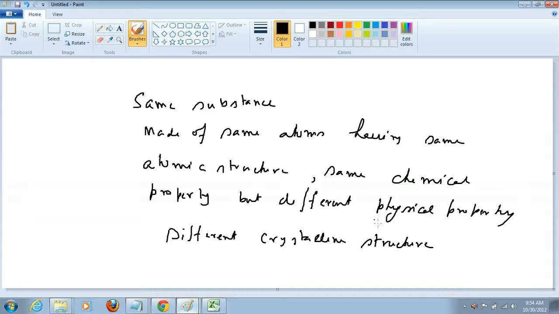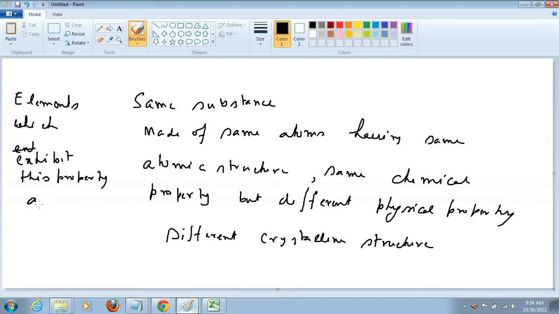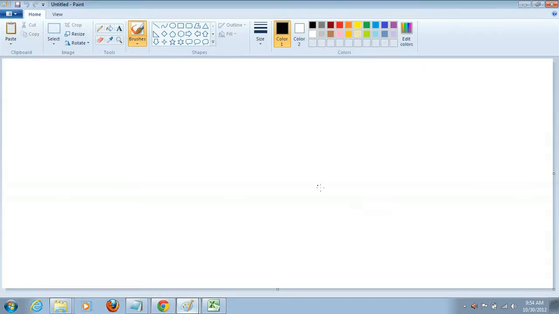These allotropes are because of different crystalline structures. The commonly known elements which exhibit this property are carbon and sulfur, and out of these, carbon has the maximum number of allotropes, something like 8 different allotropes. When we talk about carbon while studying chemistry, I will discuss it in more detail.